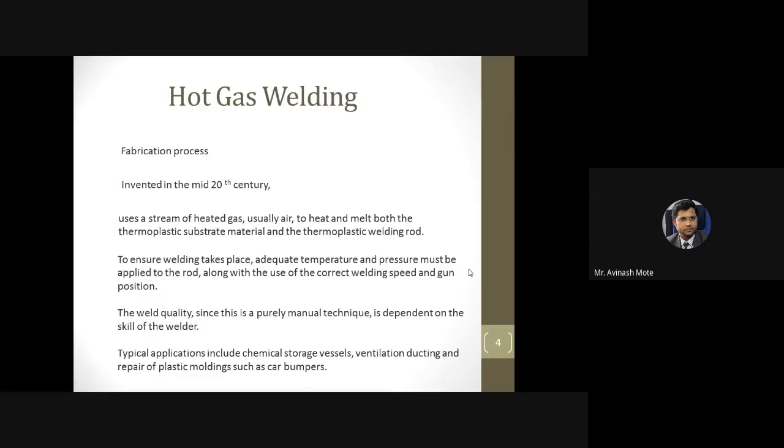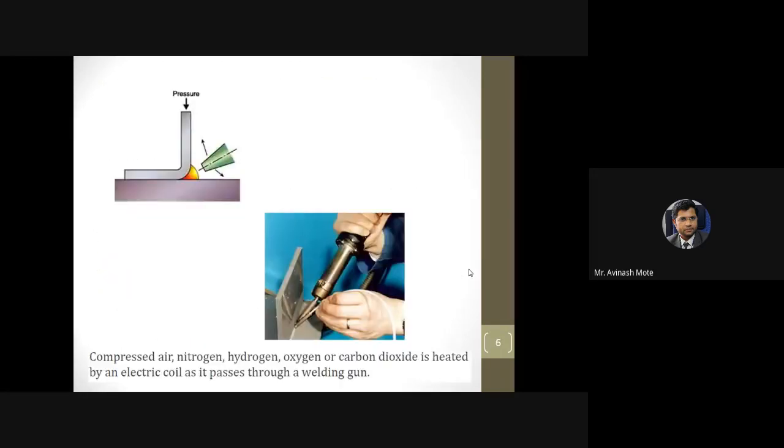So we started with hot gas welding. The concept was very simple. The hot gas comes out from this gun, and this gun will heat the material and the filler rod. It is like the joining of metals, right? The gas will be nitrogen or carbon dioxide. Mostly nitrogen is preferred because of its inert nature.